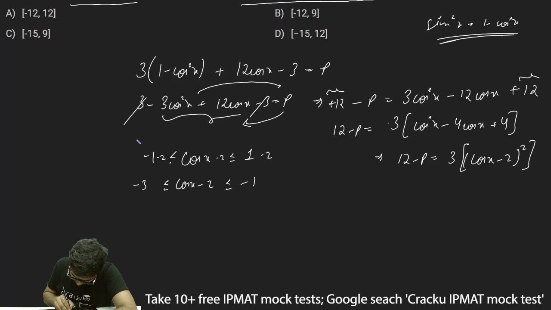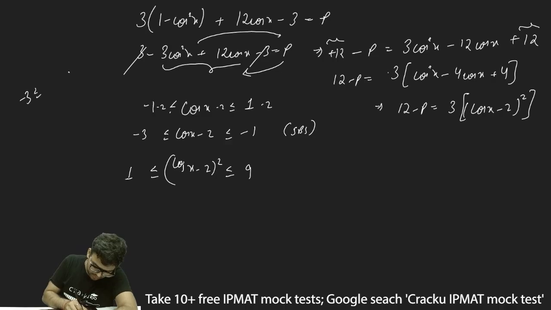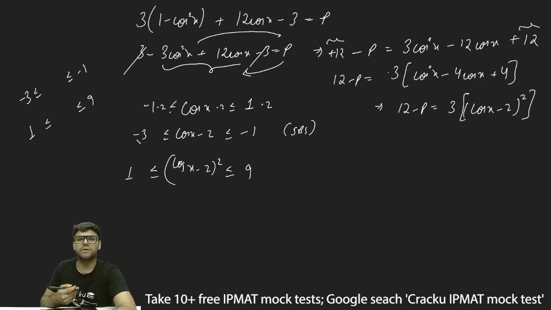Now I'll do squaring both sides. This will become cos x minus 2 whole square to be greater than equal to 1 and less than equal to 9. Because minus 3 to minus 1, if I take the square, it will become 1 to 9. Minus 2 whole square is 4, minus 1 whole square is 1 and minus 3 whole square is 9. So cos x minus 2 whole square will lie in the range of 1 to 9.